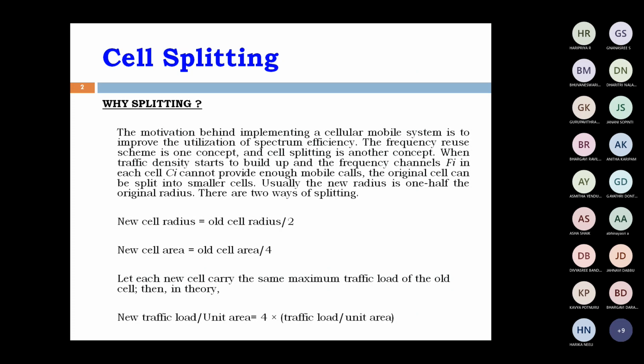Taking an example, suppose a single cell site or base station covers a maximum of 33 channels. Can these 33 channels accommodate 100 users? Not possible. That's why we split the cells and increase the number of base stations, and automatically the number of channels increases. Instead of 33 channels, suppose 10 base stations are in Tirupati city. That is 10 times 33, 330 channels are available. That's why we are going for the cell splitting concept.